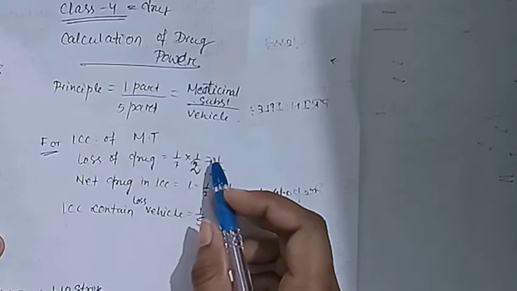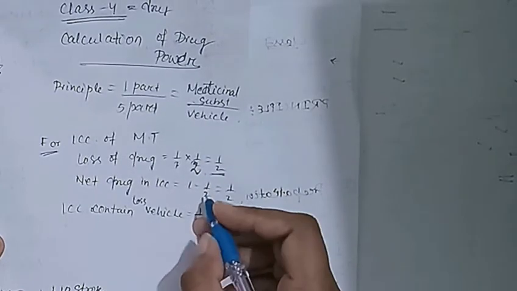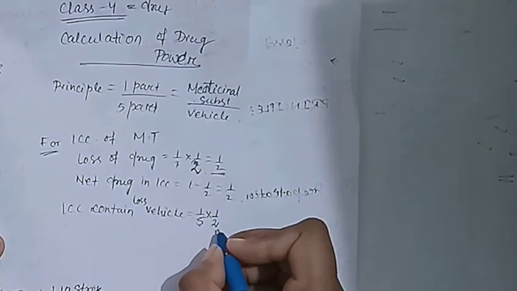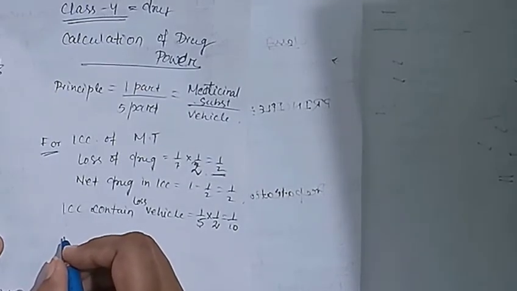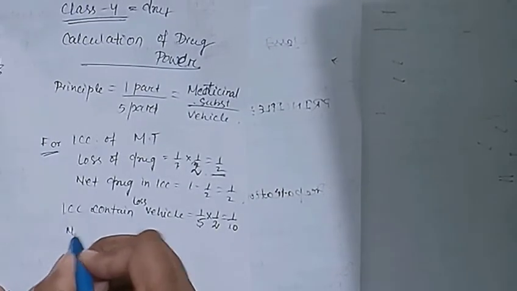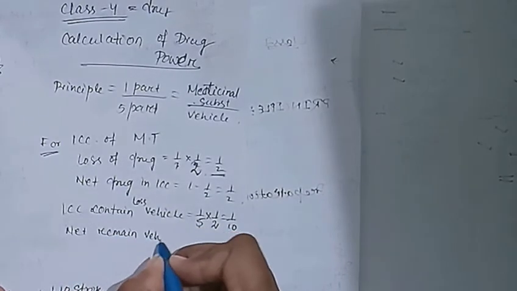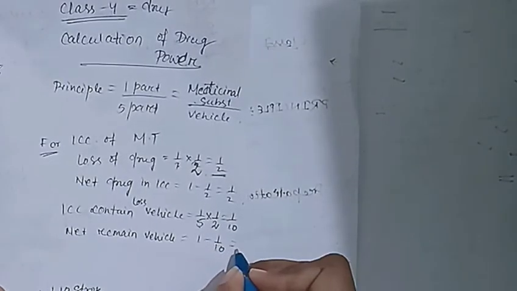But before, we multiplied 1/2 in all those substances for easy calculation, so in this 1/5 I also multiply 1/2, that is 1/10. So the net remaining vehicle is equal to what? 1 minus 1/10, that is what?